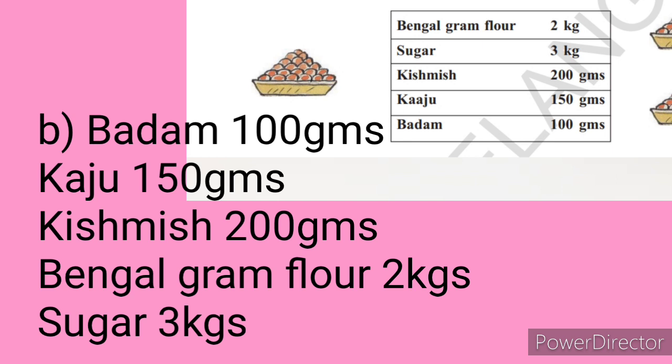Lightweight to heavyweight. So 100 grams is less weight, kgs are more. 1 kg is nothing but 1000 grams. So Bengal gram is 2 kgs and sugar is 3 kgs, so these are more weight. And badam, kaju, kishmish are in grams: 100 grams, 150 grams, 200 grams. Next 2 kgs, 3 kgs. So like this you have to write.